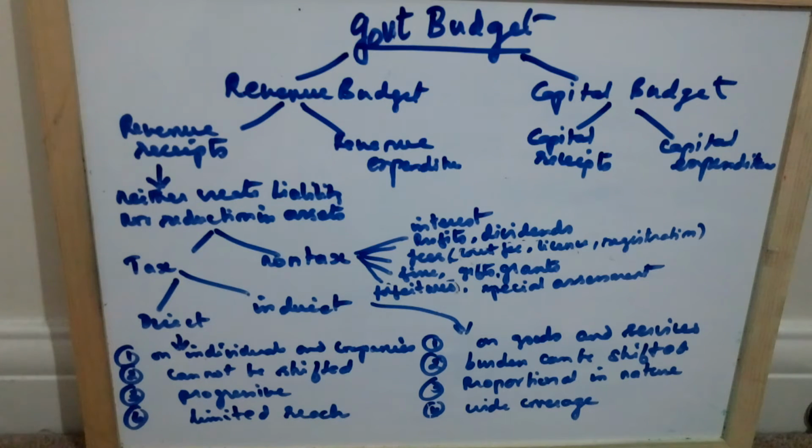If a government borrows money, it is not a revenue receipt because it creates or increases the liability in terms of repayment. So tax is not repaid. The tax amount is spent on people. So it does not create any liability nor reduce assets.